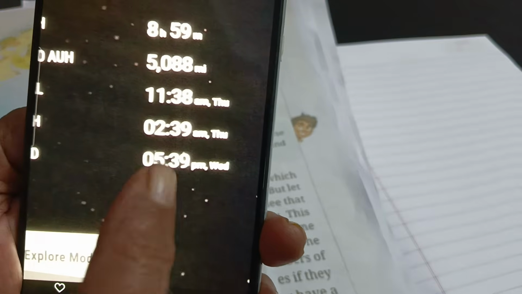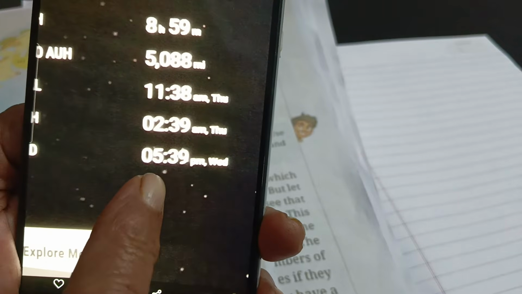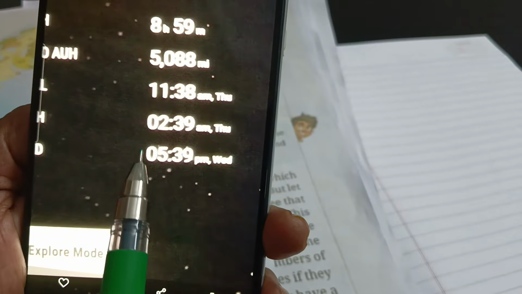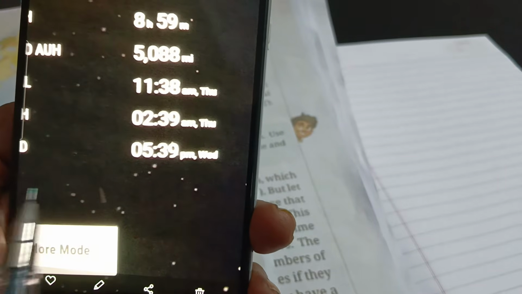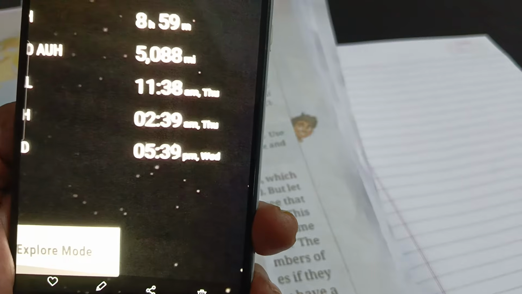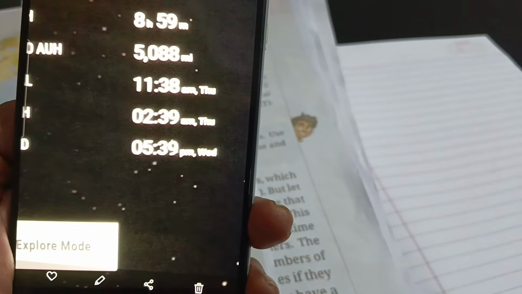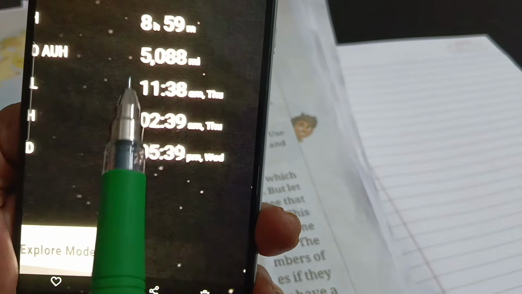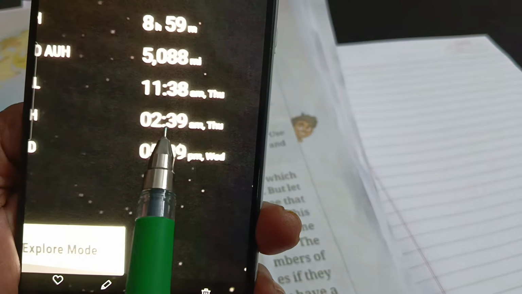So on Wednesday, the same moment, see the 5:39 and 2:39 difference. We get this difference when we measure the longitude, 15 degrees, 30 degrees, like that, and then you get the local time.